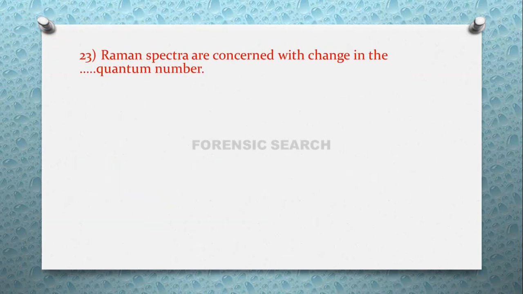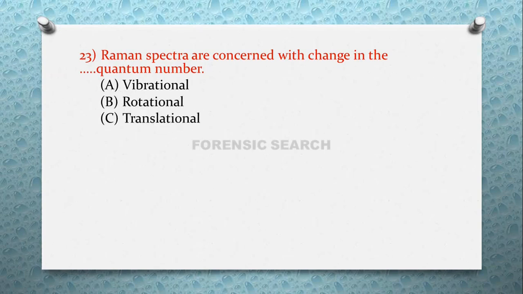Then the next question is, Raman spectra are concerned with change in the dash dash quantum number. Option A vibrational, option B rotational, option C translational, and option D both A and B. So the correct answer of this question is option D, that is Raman spectra are concerned with change in the vibrational and rotational quantum number.